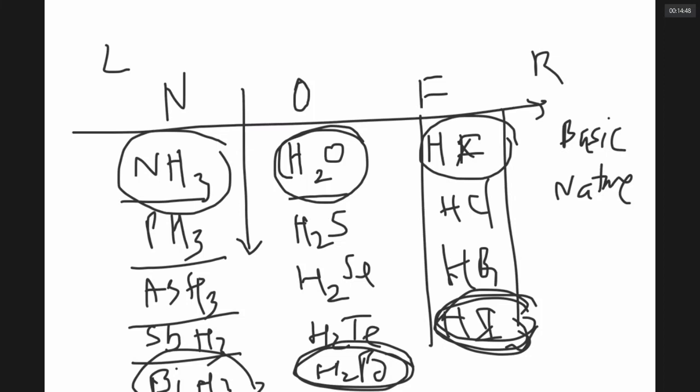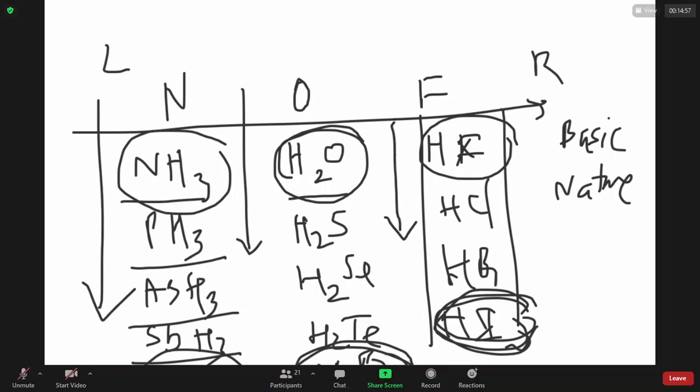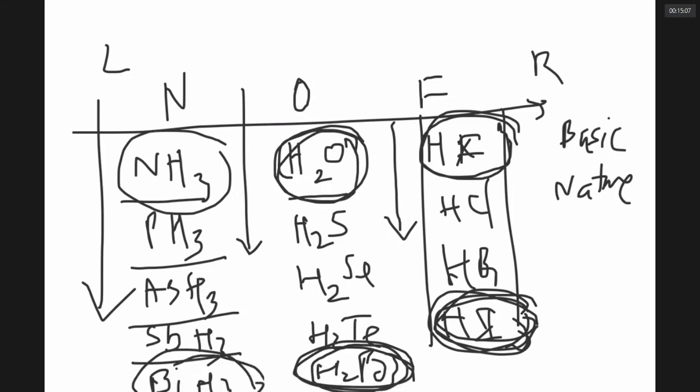Okay, sir? Now, in all the hydrides, as you are going, they become more and more unstable. It is easy to dissociate HI, very difficult to dissociate HF. It is easy to dissociate H2Po, very difficult to dissociate water. It is easy to dissociate BiH3, difficult to dissociate ammonia. So thermal stability is decreased.